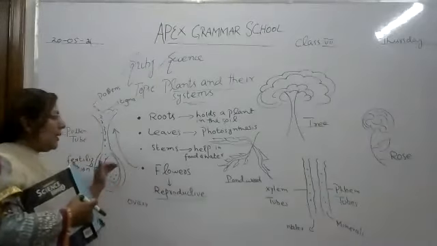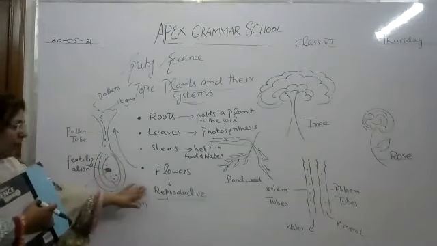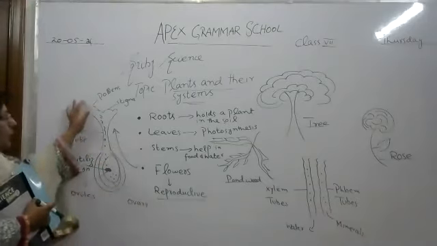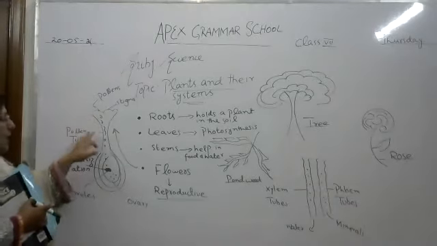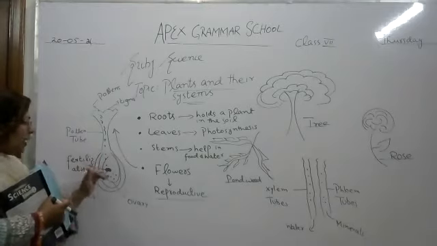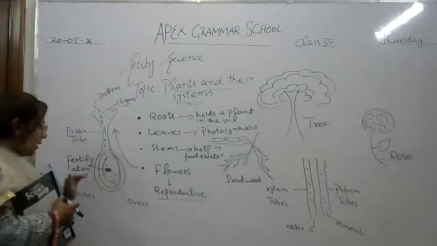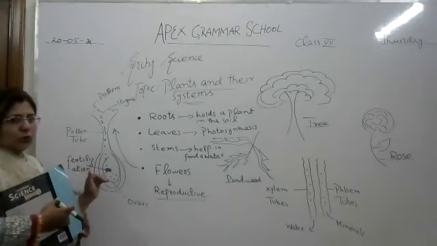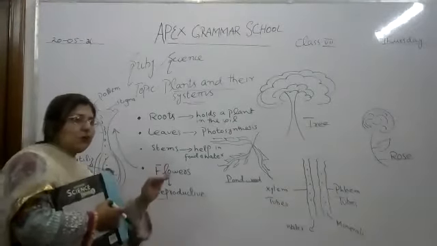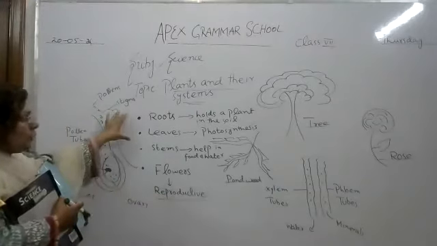And flowers, I have already told you, are the reproductive system of a plant. And how does it work? When pollen falls on the stigma of the flower, it enters into the ovary. Ovules are already there. When they fuse with each other, then the plant becomes fertilized. Like that, fertilization happens. So keep in your mind, this is very important.